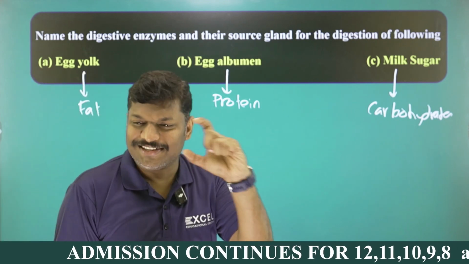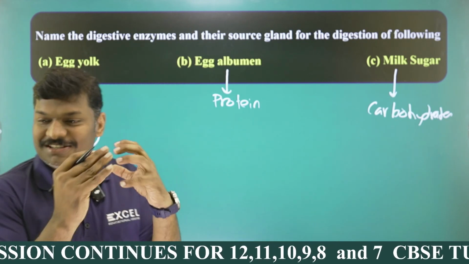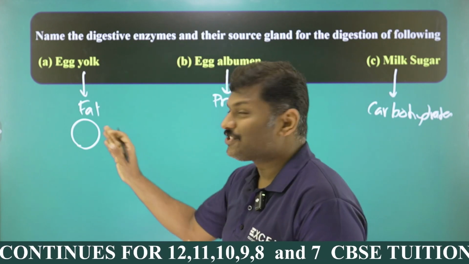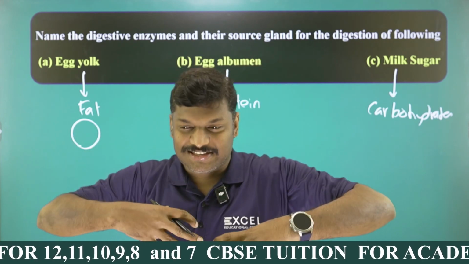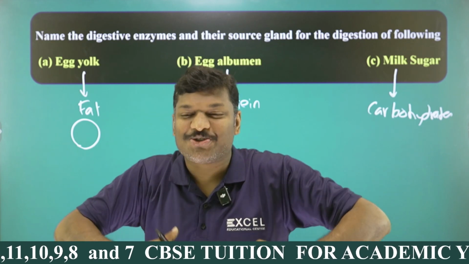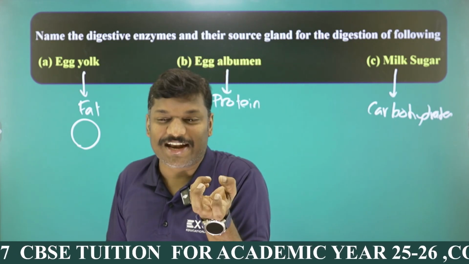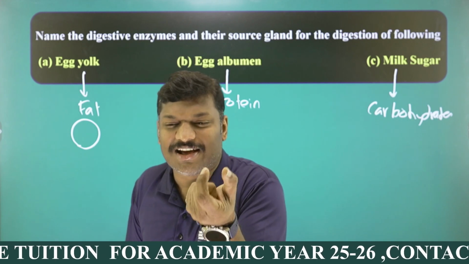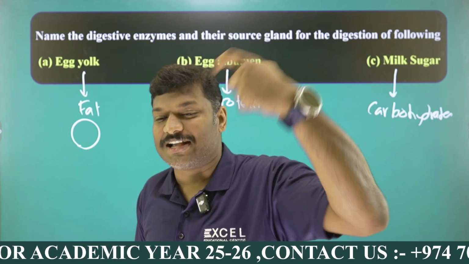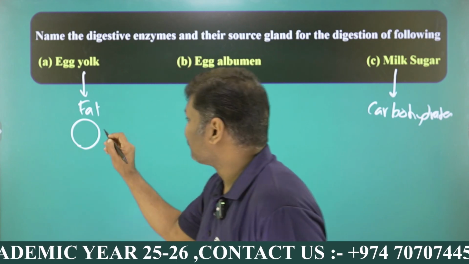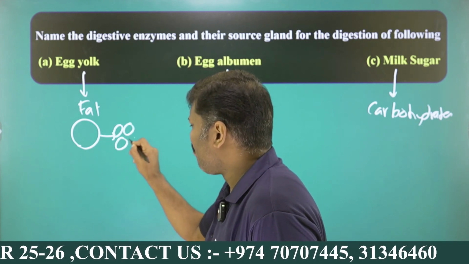Fat, you know, one thing is that you can always see fats are there in large fat globules, and large fat globules are not directly digested. For example, after taking the fat, it enters the stomach. From the stomach, it enters the small intestine, which receives a duct from the liver. After that, the fat contacts the bile juice. You know that concentrated bile juice is already coming from the gallbladder. You studied, right? And here you can see the large fat globules turning into small fat globules.